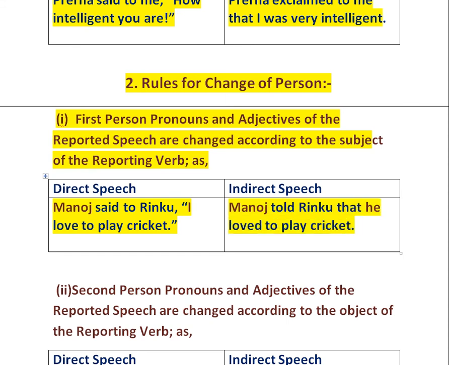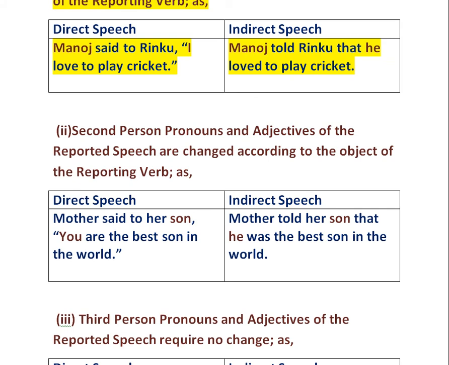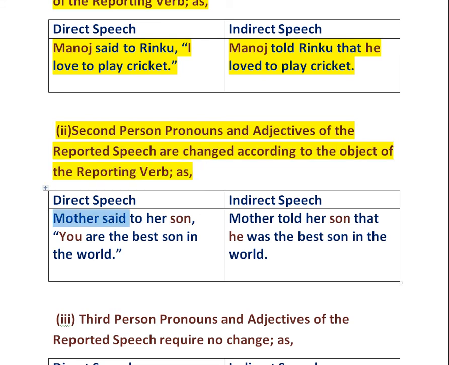Here the first person pronoun I changes according to the subject of the reporting verb Manoj. The second rule is the second person pronouns and adjectives of the reported speech are changed according to the object of the reporting verb. Example is mother said to her son, "You are the best son in the world." It changes into mother told her son that he was the best son in the world.